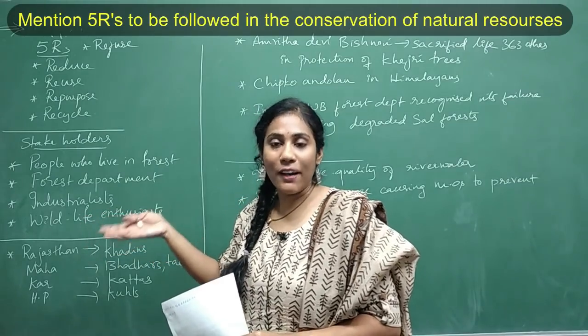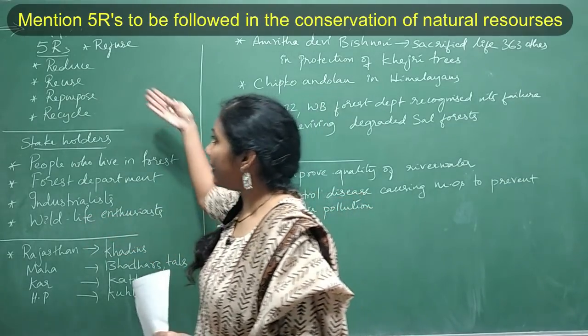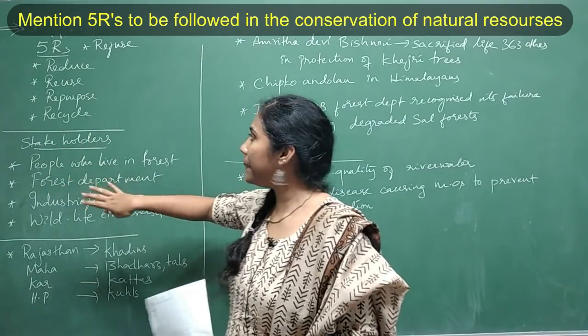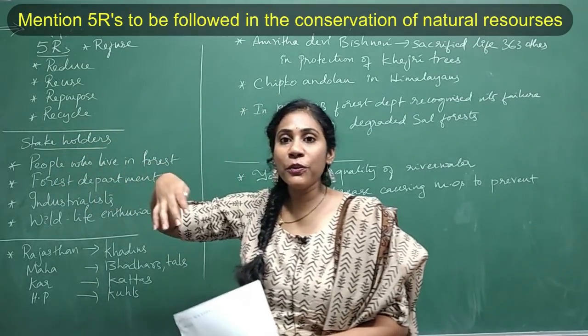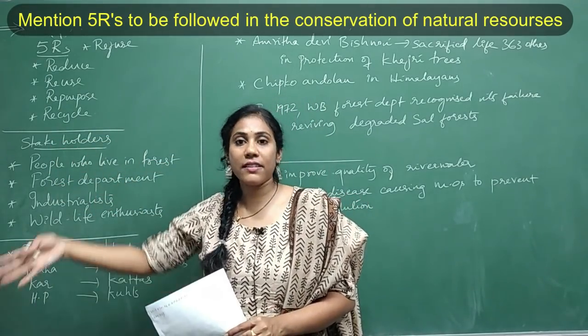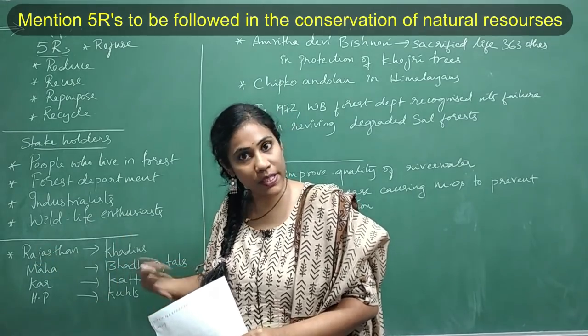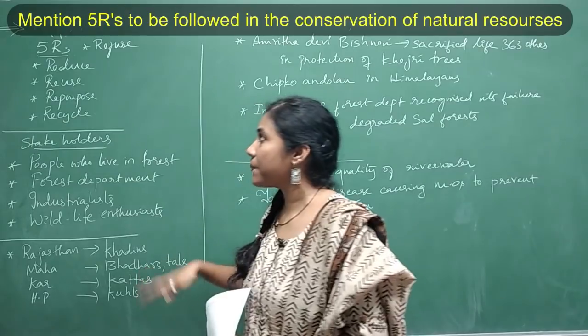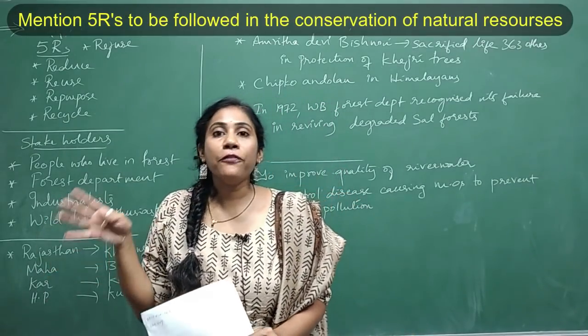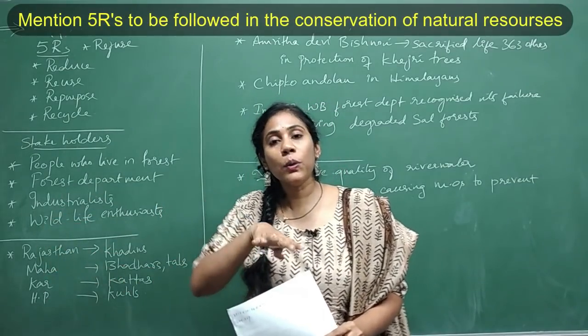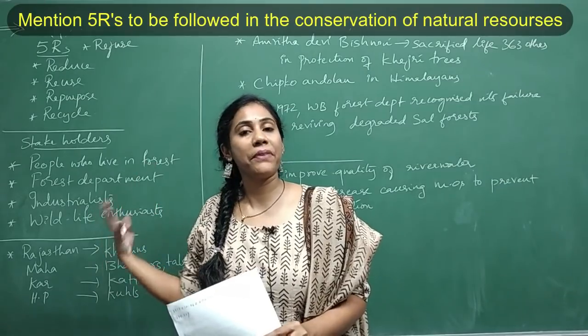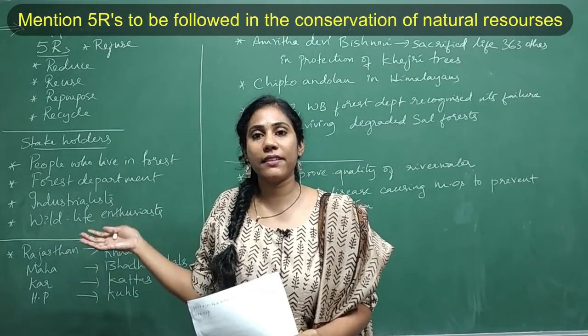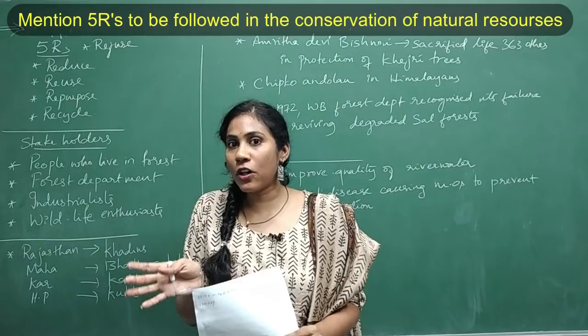If you cannot avoid using plastic, then reduce it. Use it to a limited extent. And after using, don't throw it at once. You can reuse it. If you can reuse it, use it again. That is what we mean by reuse. And then repurpose. If you cannot reuse it either, then try to convert it into something else, like decorative things, say broken ceramics and all.